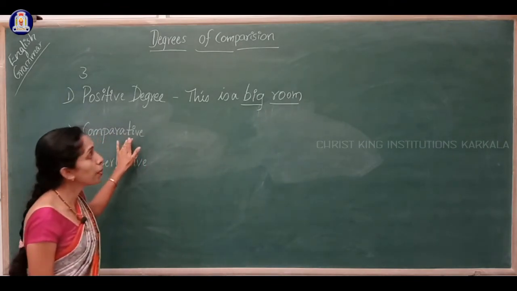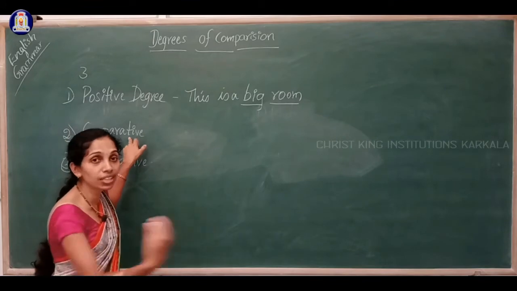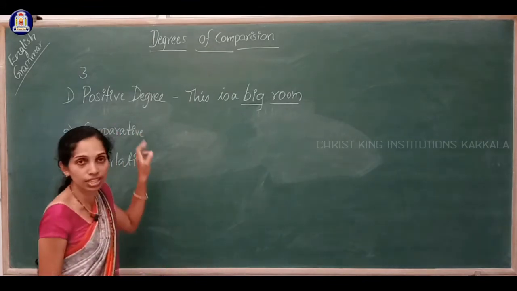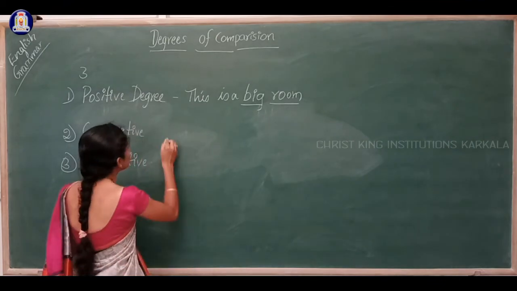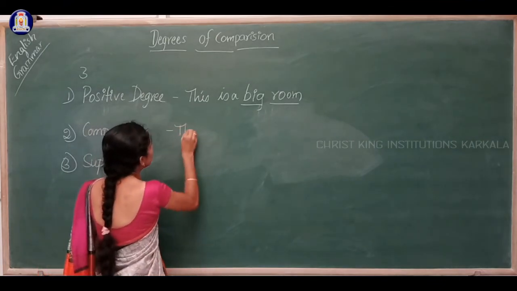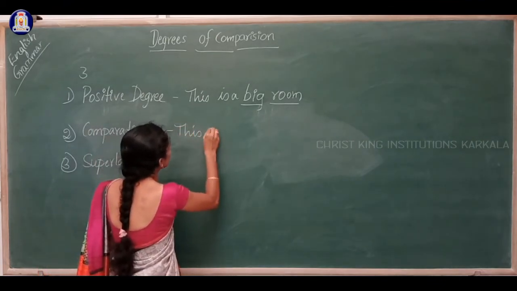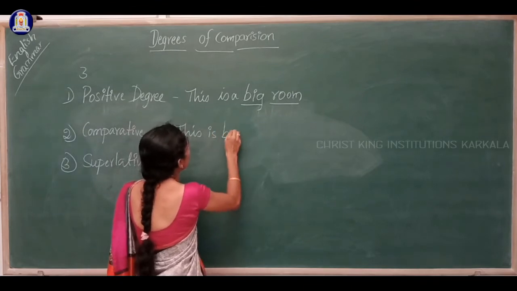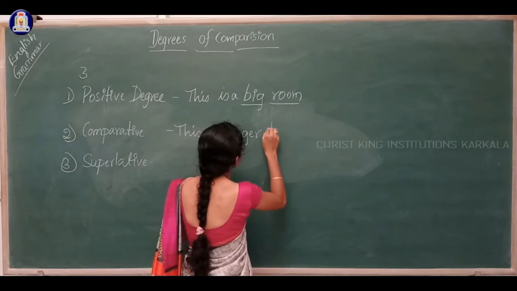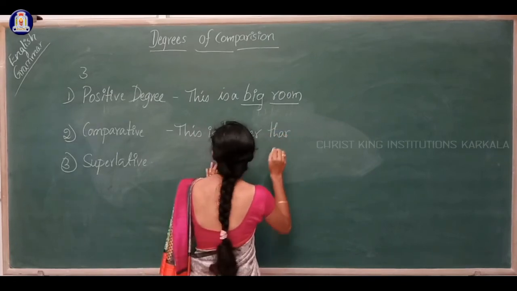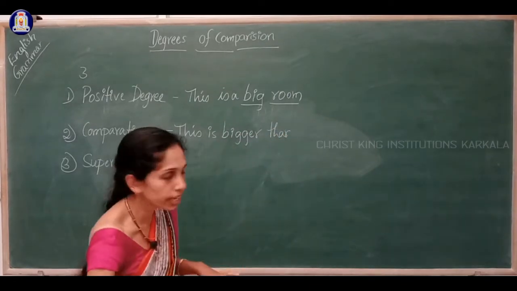Fine. In comparative degree, we need another room to compare with this room. Then only we can compare. For example, this room is bigger than. Let me write this room.